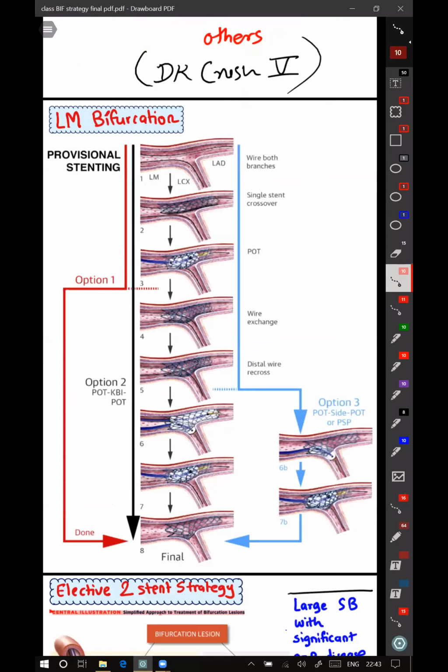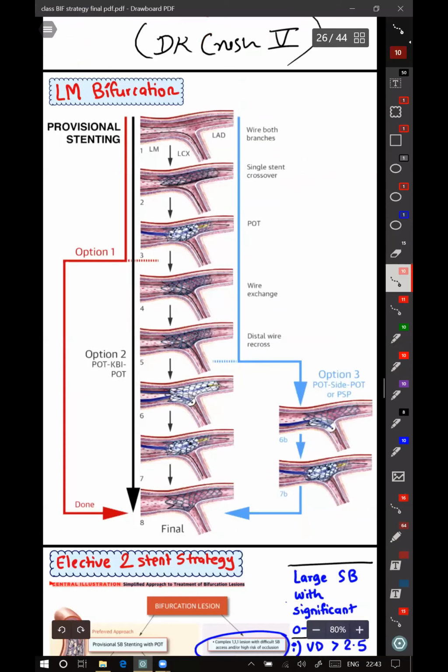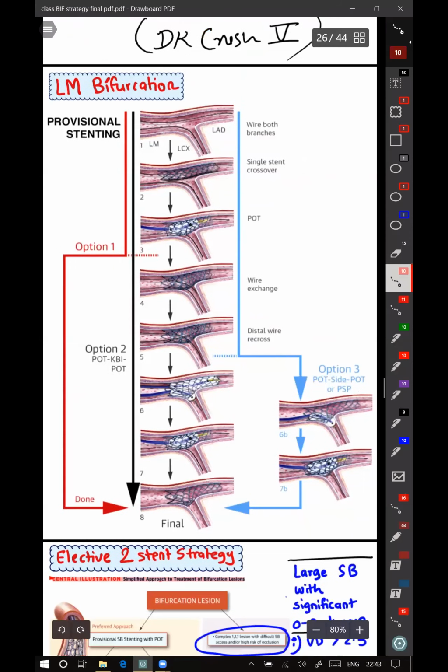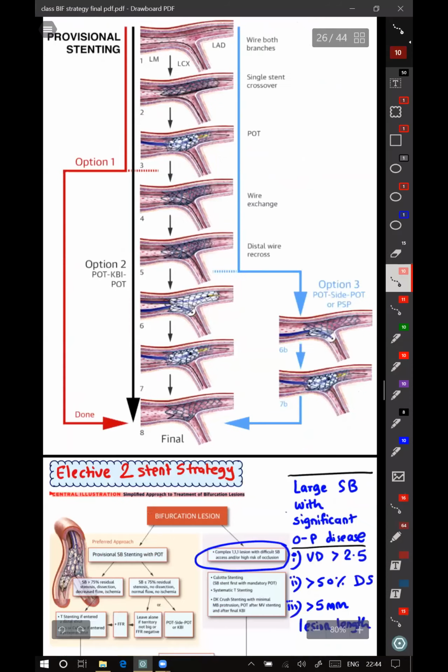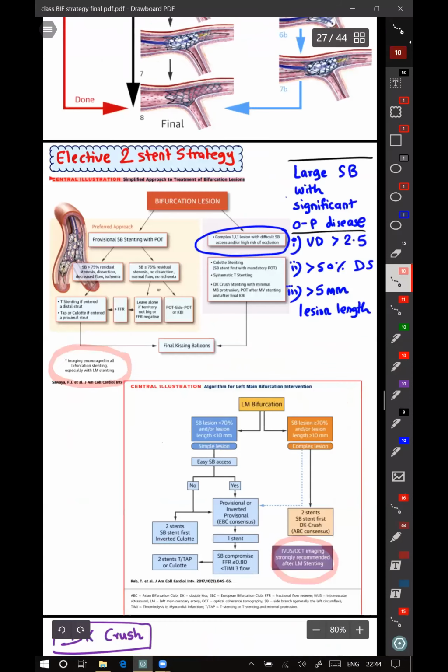So procedure wise, even for LM bifurcation, everything is the same. Whatever I discussed, see, this is the same flow diagram which I mentioned till now. If all the steps are the same, then when do you choose an elective two-stent strategy?